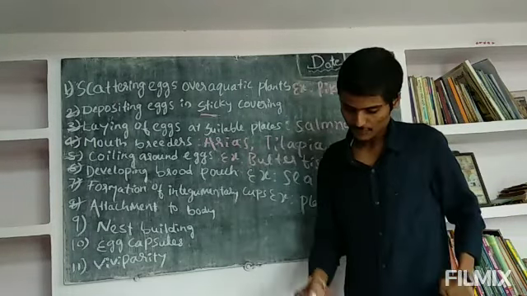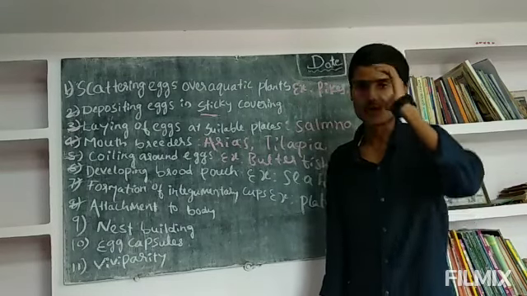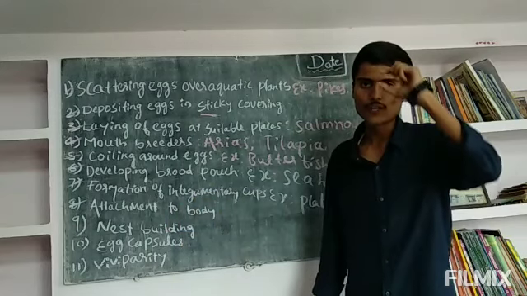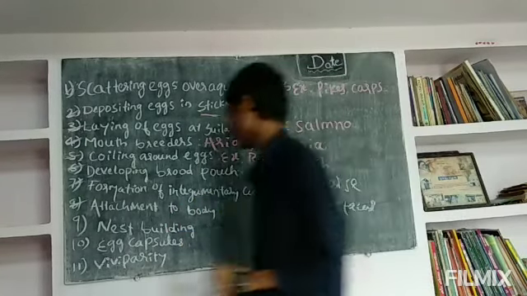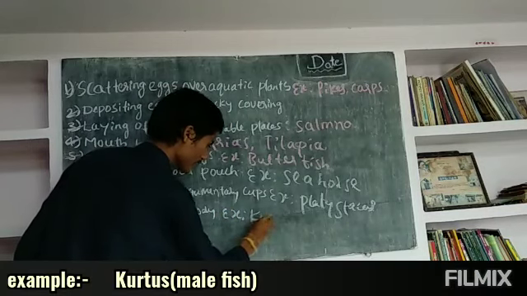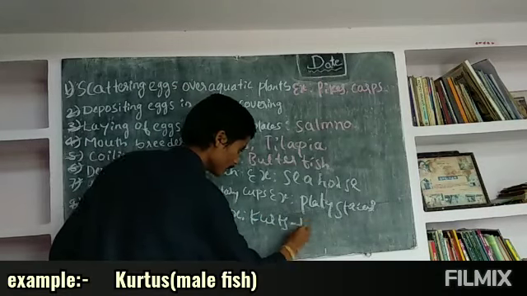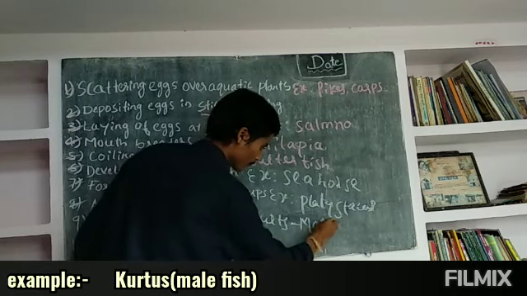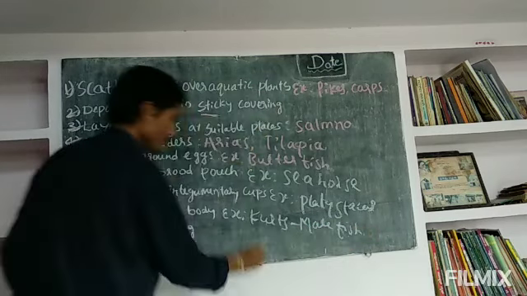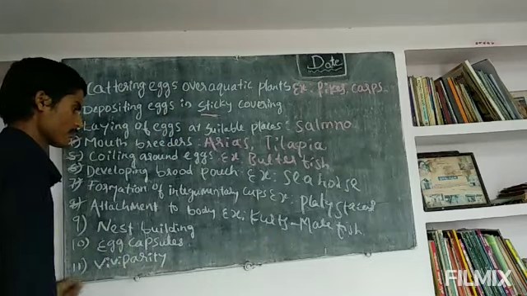The mass of eggs is attached to the hook. Example, the cutters male fish. The eggs are carried on the hook on the forehead.